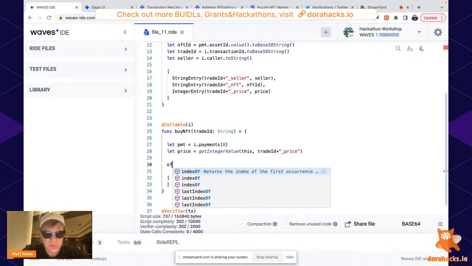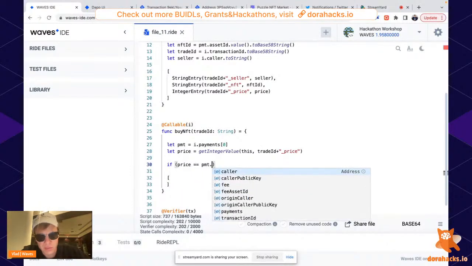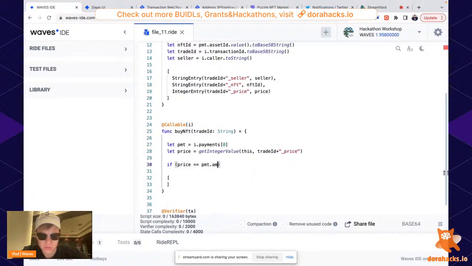So if price is equal to payment dot amount, like the amount of payment, then we give them the NFT. Else, we need to give an error, like your payment is incorrect.